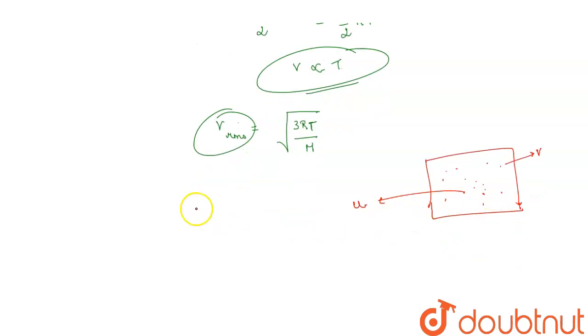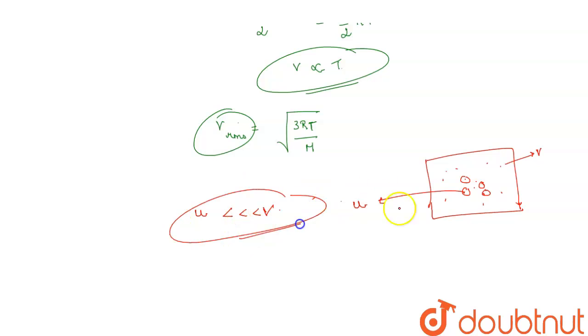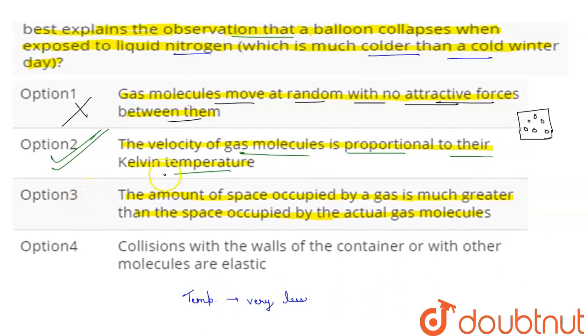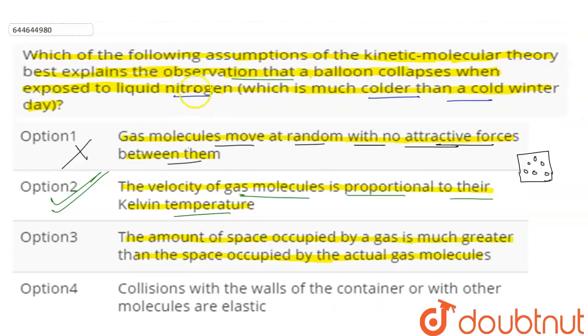So it is clear that the volume occupied by the actual gas molecules is less than the volume occupied by the gas. So this assumption is also right, but we will not consider this one because it is not explaining the given observation in the question.